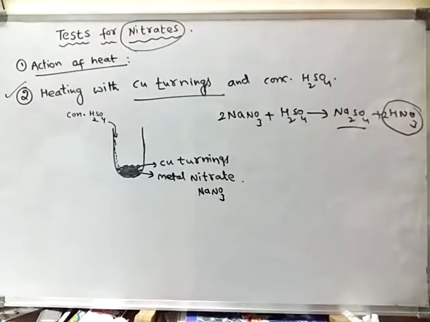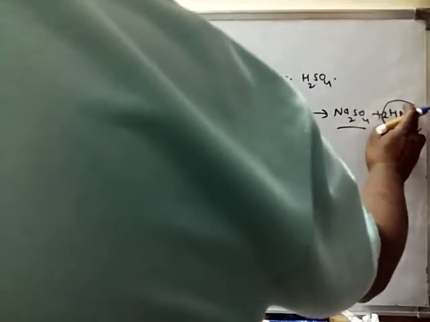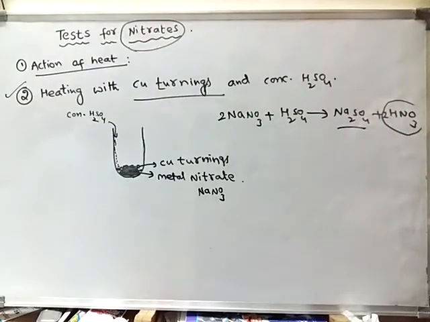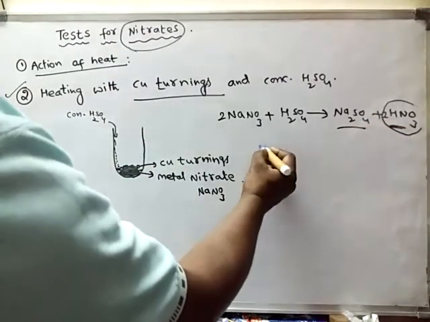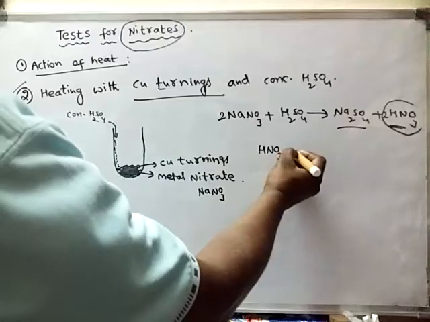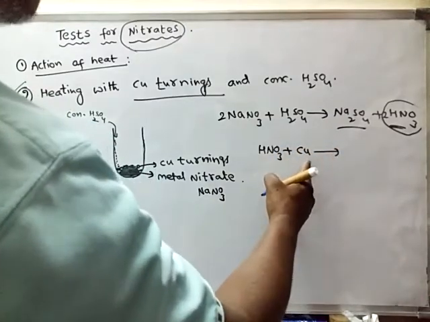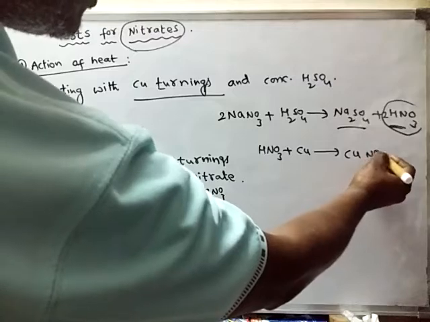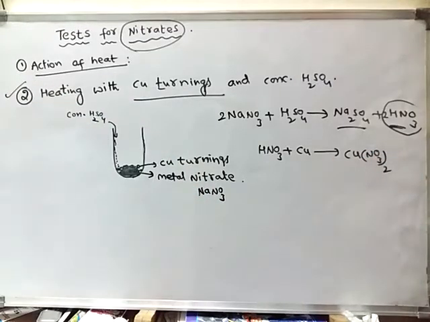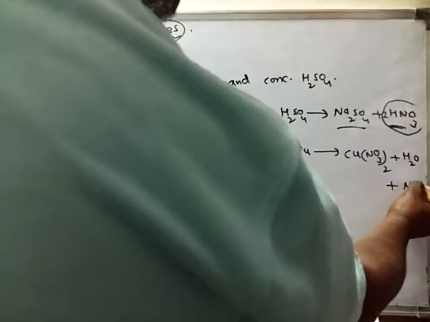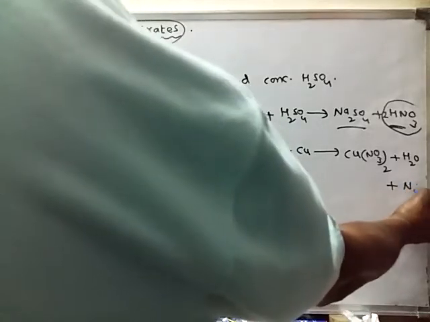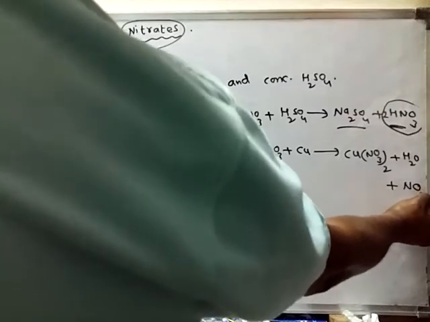Remember, this is most important. Try to remember this one. So nitric acid is formed. Now the nitric acid which is formed will react with the copper and convert this copper into copper nitrate, and in this process water is formed, and also nitrogen dioxide, a reddish brown colored gas, is formed along with this.